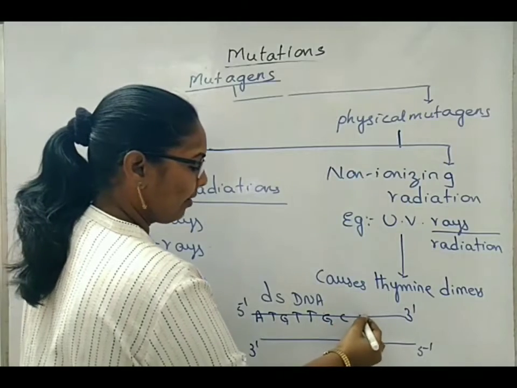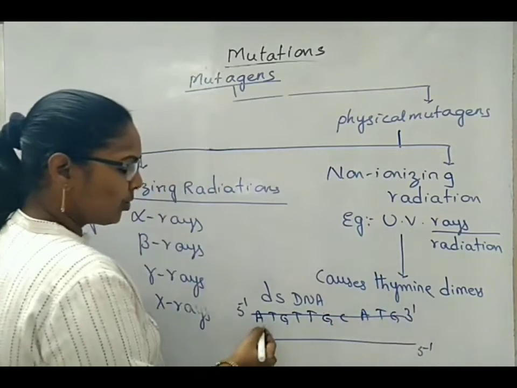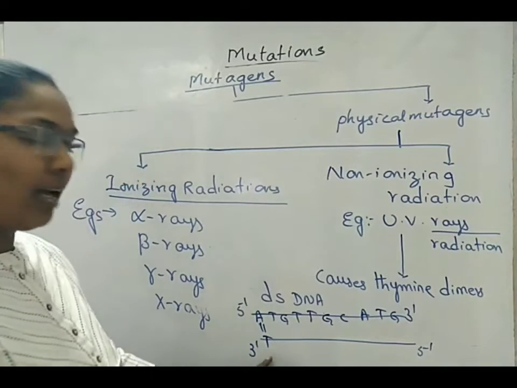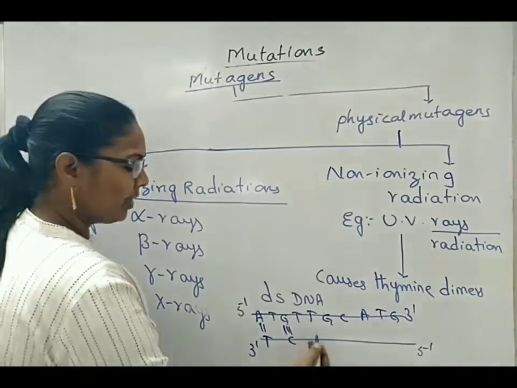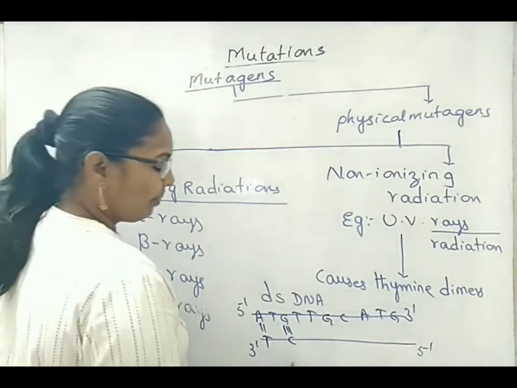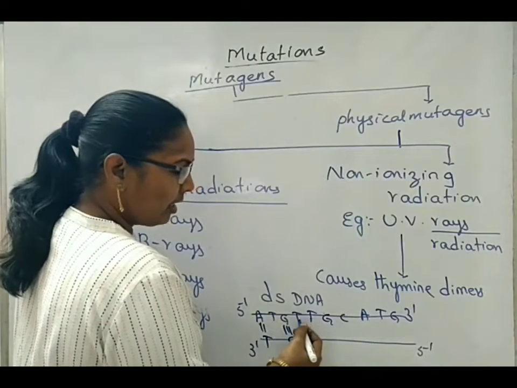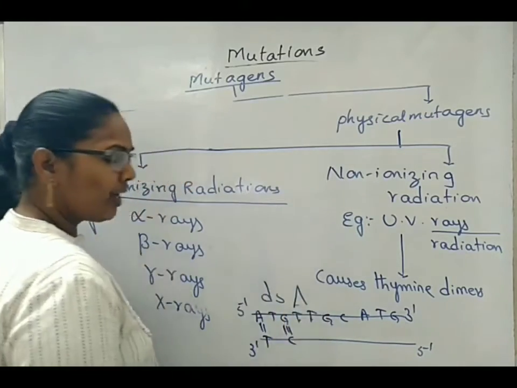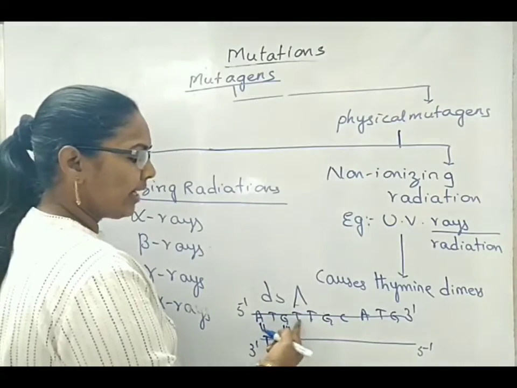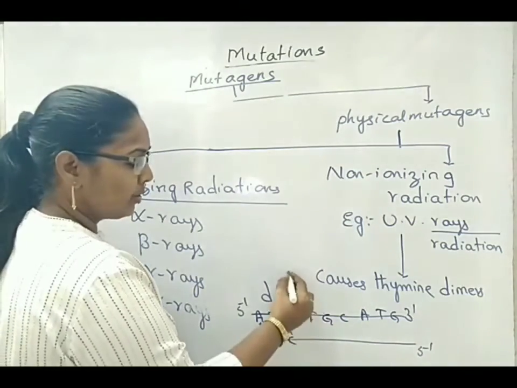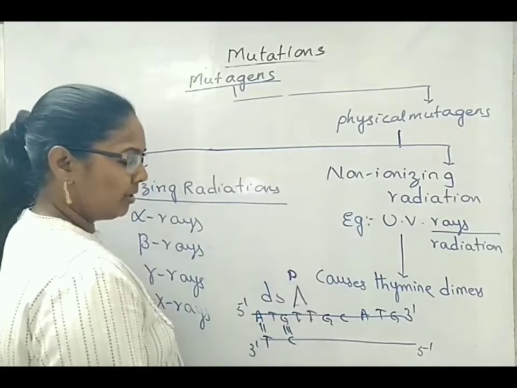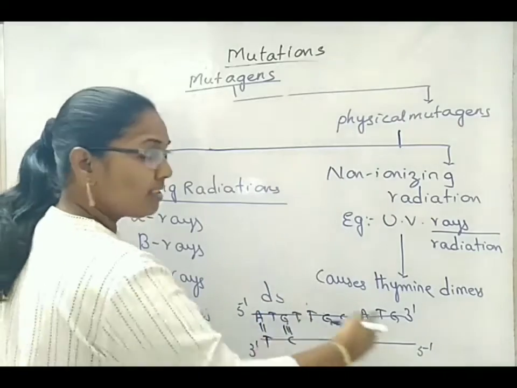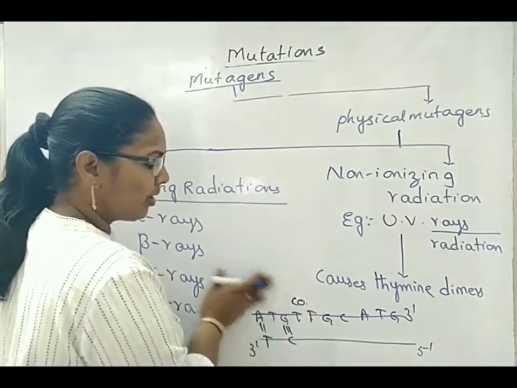There will be hydrogen bonds complementary to another type of nitrogen base on the other strand. For guanine it will be a triple bond with cytosine, etc. Between one nitrogen base and another on the same strand, there should be a diphosphoester bond connecting two side by side nitrogen bases. But instead of that, between two thymines, two nitrogen bases on a single strand, there occurs a covalent bond.